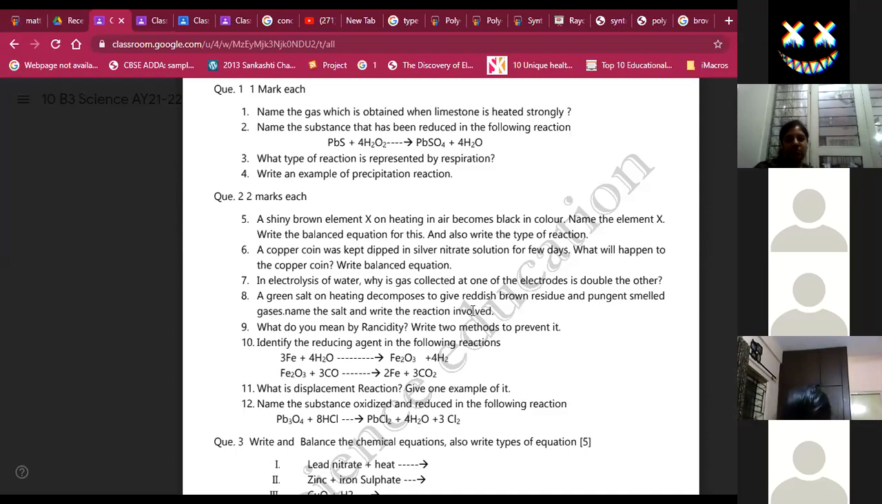Right, the reaction involved, two reactions are there. FeSO4.7H2O, on heating, produces FeSO4 plus 7H2O, and 2 FeSO4 gives out Fe2O3 plus SO2 plus SO3. You have written this in the class.